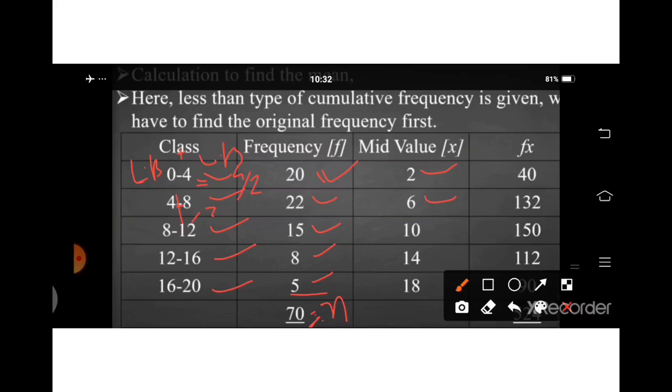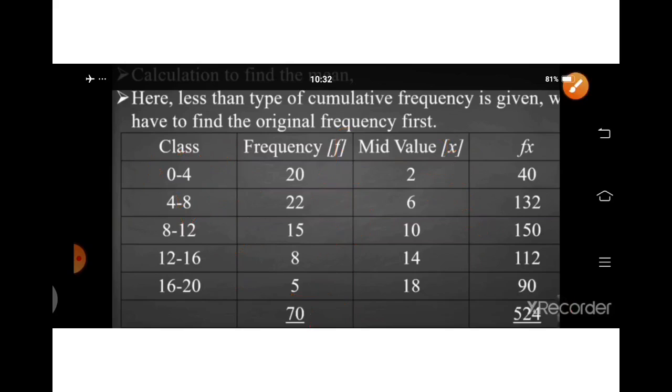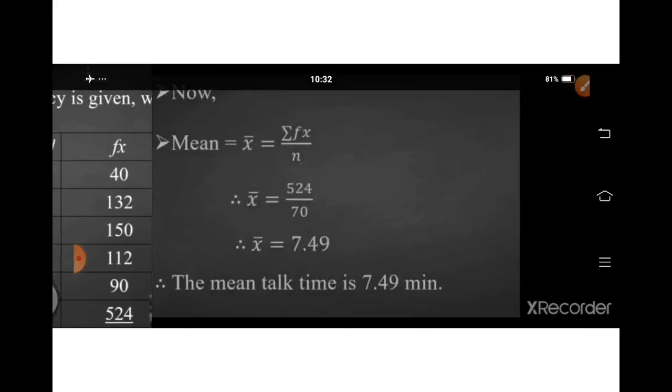Then the formula for finding mean is sigma fx upon n. For finding sigma fx, we will make a column of fx. F means the frequency column, and we multiply it with x: 20 into 2 equals 40, 22 into 6 equals 132, 15 into 10 equals 150. In this way we multiply and find the total of the fx column, sigma fx equals 524.